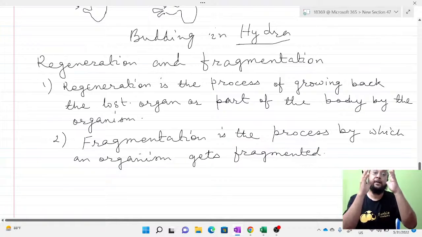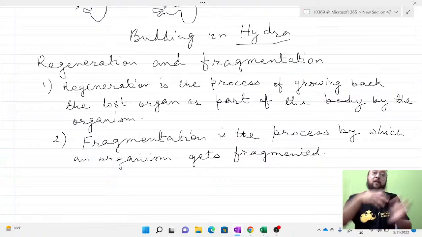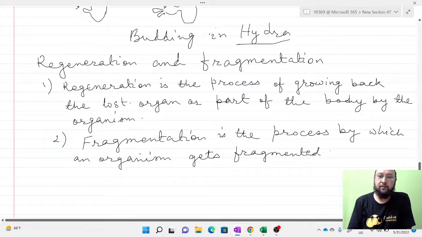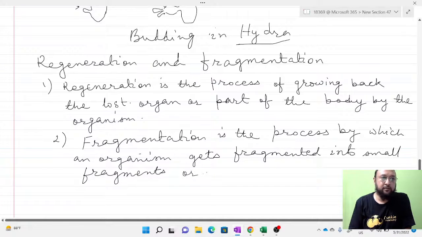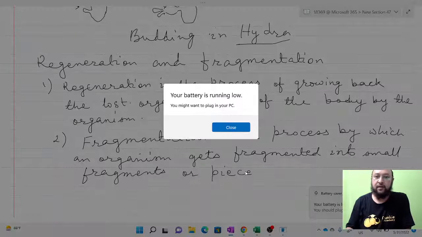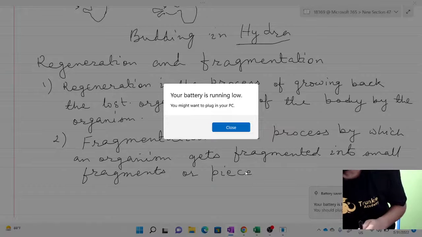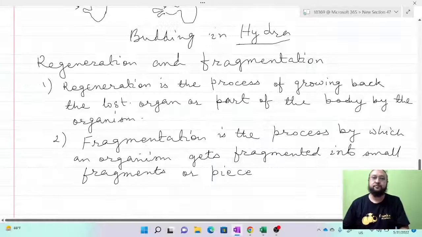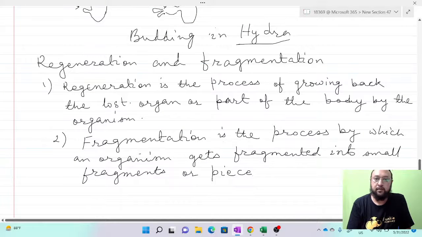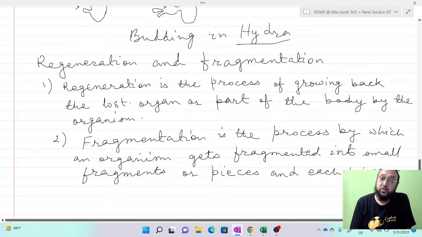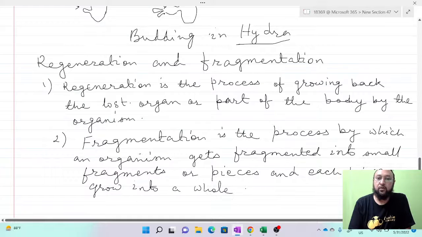That means it is divided into small fragments or pieces, and each piece grows into a whole new organism.